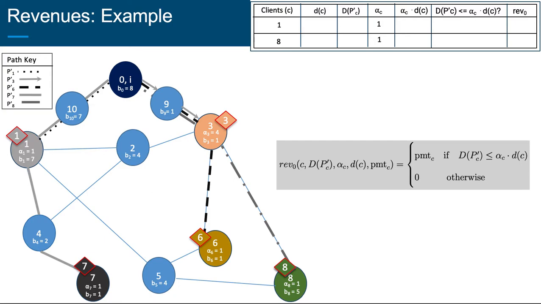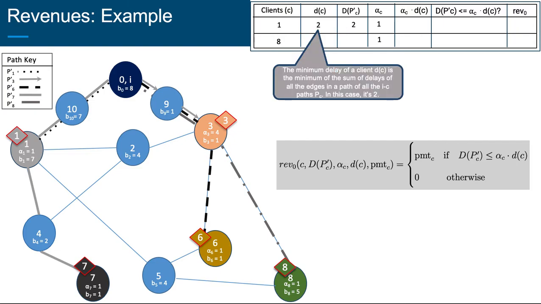We will choose client 1. Client 1 has its routing delay capital D P dash of 1 equal to 2. Then we look at the minimum path delay of a client, little d of c. That is the minimum value out of the sum of delays of all the edges of all the possible I to c paths, p of c from I to c. In the case of client 1, we can see that the minimum path delay is 2.